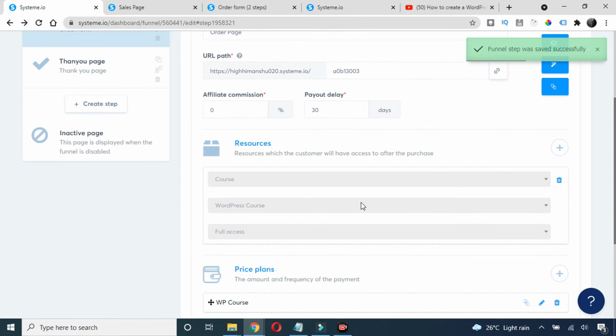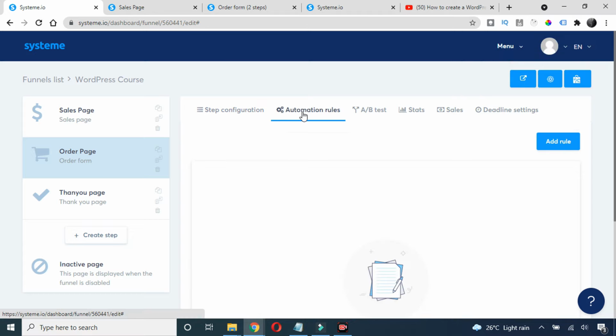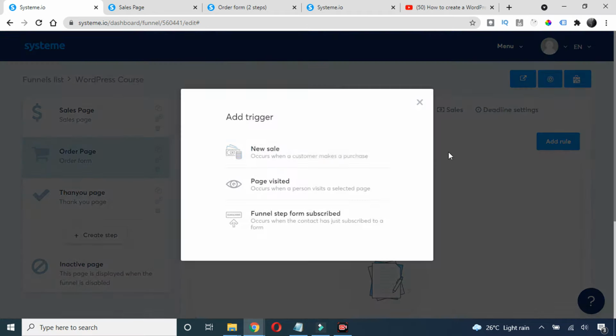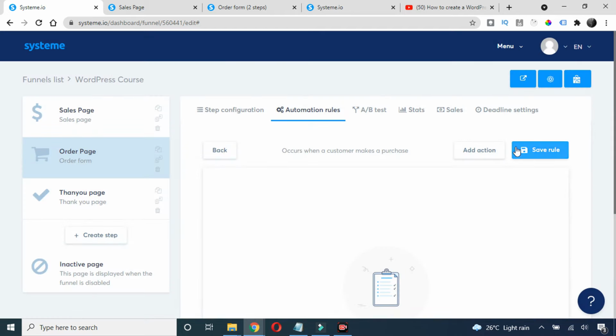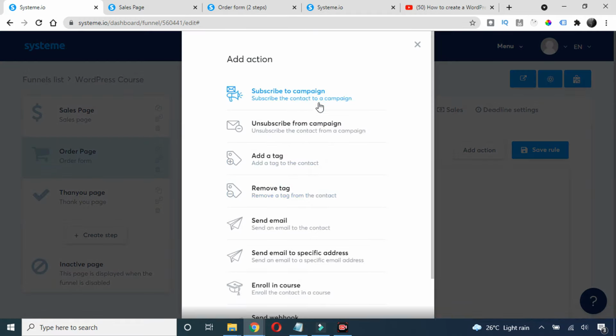Okay, and apart from that, I also want to add the automation, so I click on this automation rules. I'll just go on add. I'll just choose this new sale. So if somebody makes any new sale on the order form, they will get a automation, I mean they will get an email. Just click on this add action, and they will be subscribed to my campaign.